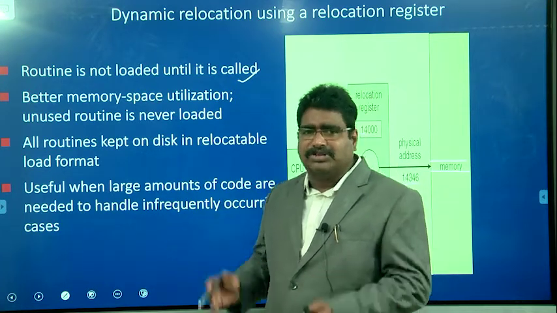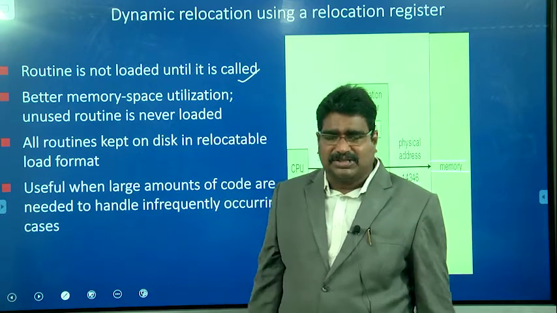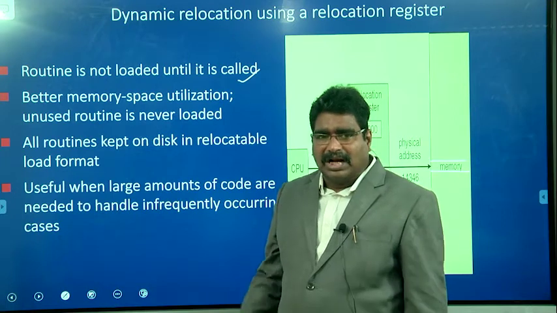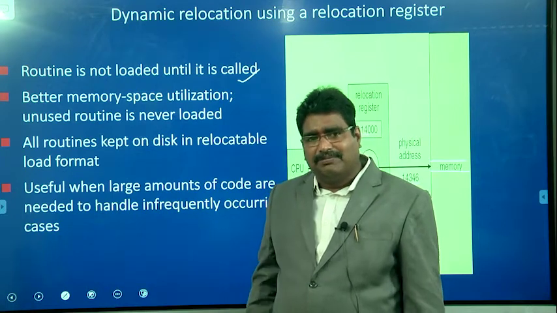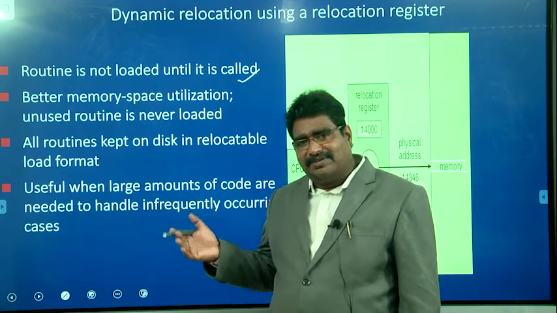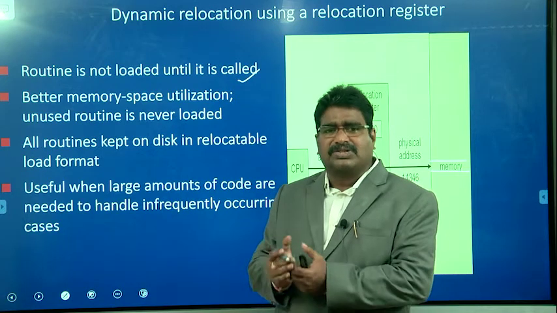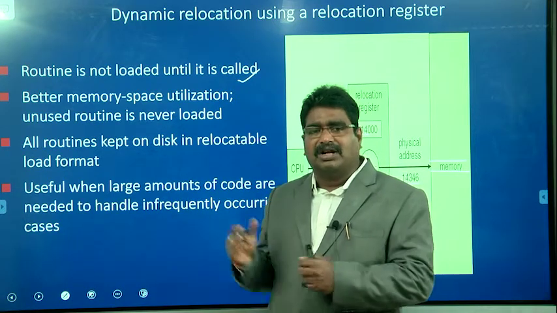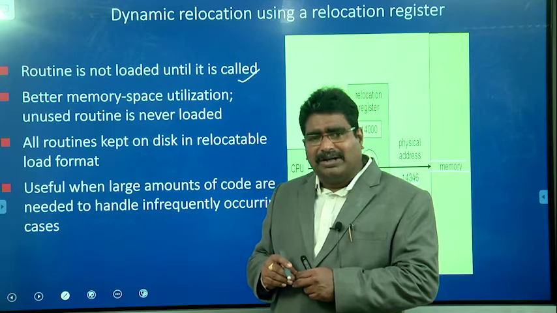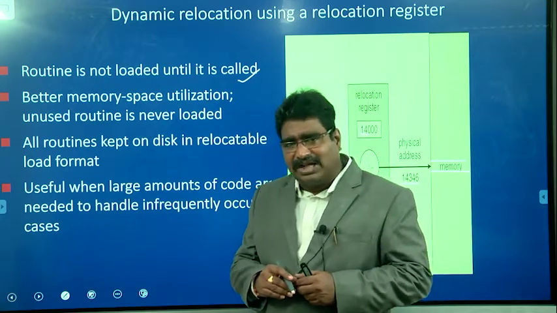Assume that in C programming we define a main function and n number of functions. One calculates the factorial, another prints the reverse of a given number, another calculates the 100th Fibonacci number, and another calculates the nth prime number. Say 1000 functions are defined and called from the main function. We do not use all these functions at a time, only based on the requirement.